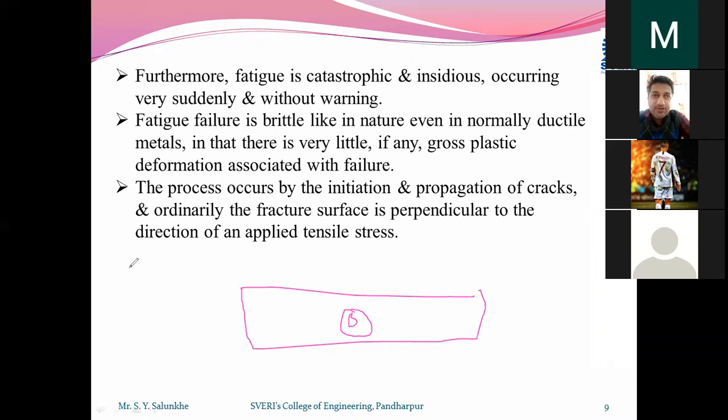In case of a gradually applied load, that is static loading, the failure occurs by creating a neck, and later it goes into the plastic stage, and then afterwards failure occurs. In that case, the failure gives us intimation. But in case of fatigue loading, failure occurs suddenly without any intimation. And sudden failure means more losses.